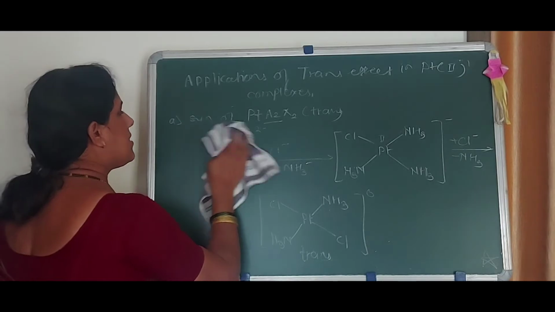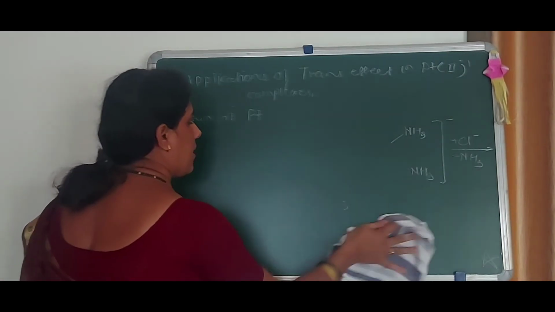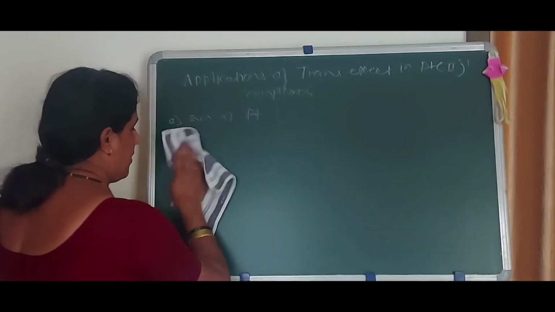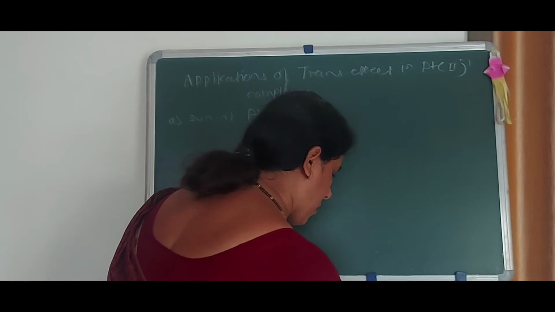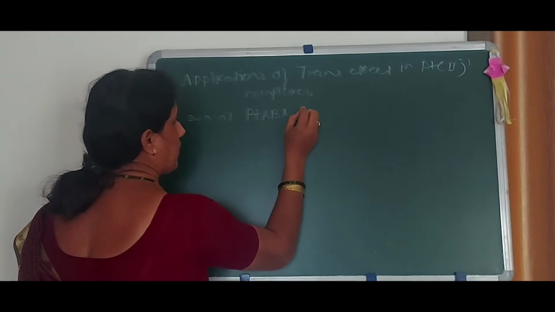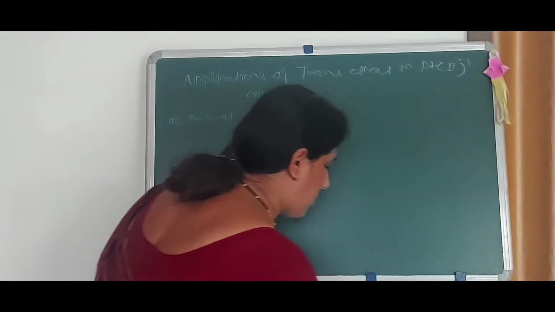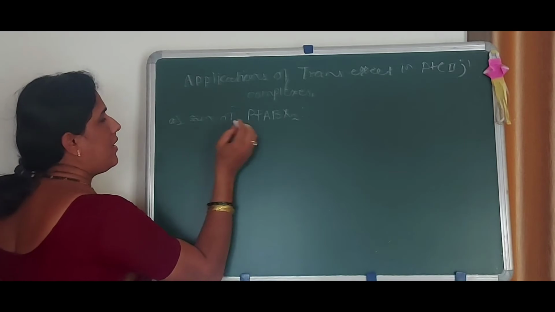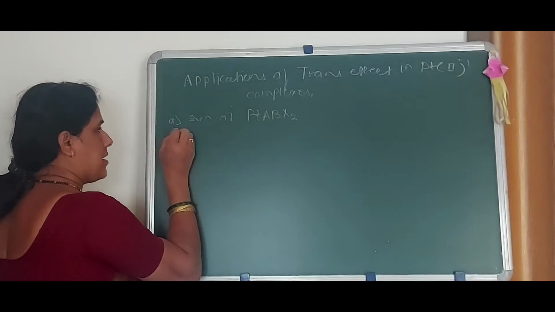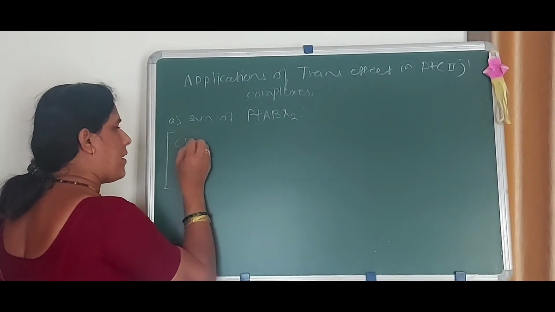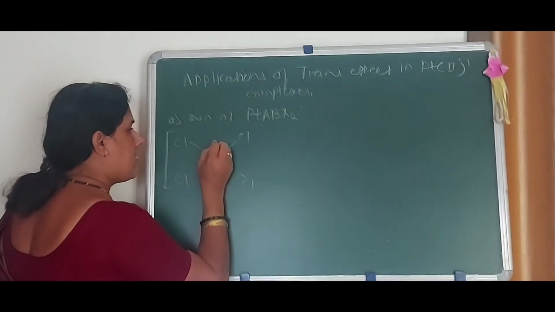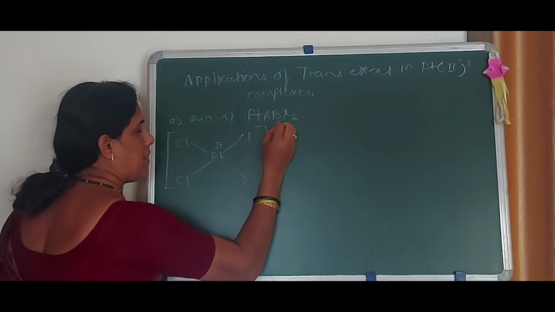Now here, synthesis of platinum ABX2, of cis and trans. One by one we will give you the formation of PtABX2. In ABX2, the ligands we are using are ammonia and NO2 minus. Again, starting from tetrachloroplatinum, PtCl4 2-, the plus 2 oxidation state with charge 2 minus,